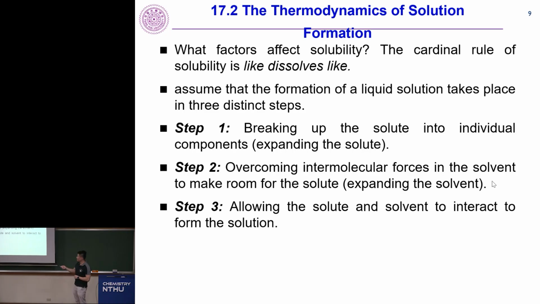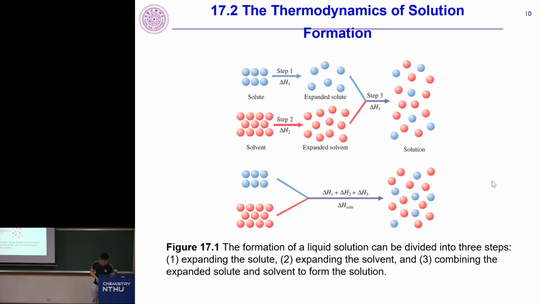And of course, why do we separate it into 3 steps? Because we have 3 different energies, right? So now we have the corresponding energies, which we define as delta H1. Delta H1 is the breaking apart of the solute, step 1. Delta H2 is the breaking apart of the solvent. And finally, delta H3 is the combination, and the whole thing we call delta H solution, which equals delta H1 plus delta H2 plus delta H3.